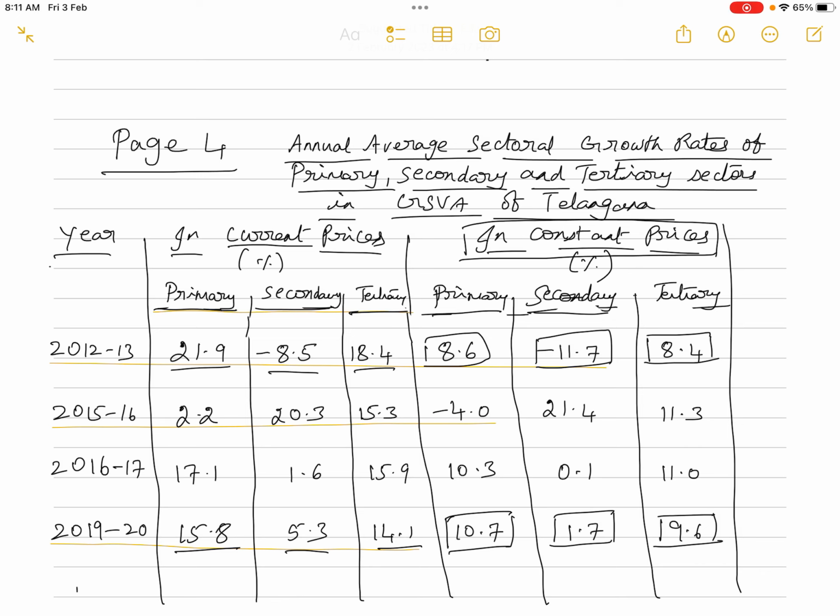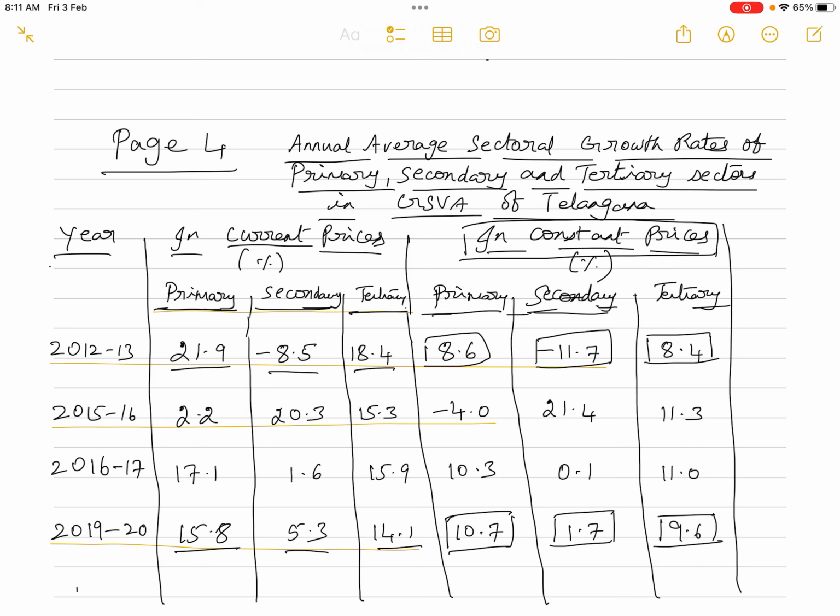At constant prices, the primary sector, from minus 4% in 2015-16, has increased to 10.3%, and the secondary sector, from 21.4%, has a growth rate of just 0.1%, whereas the tertiary sector shows a very slight decrease from 11.3% to 11%.